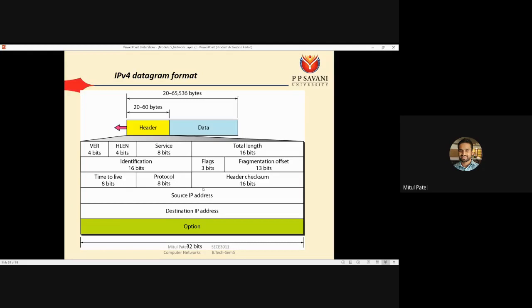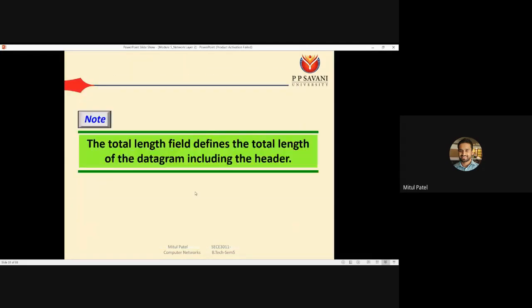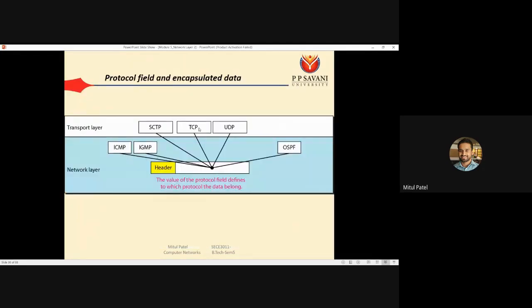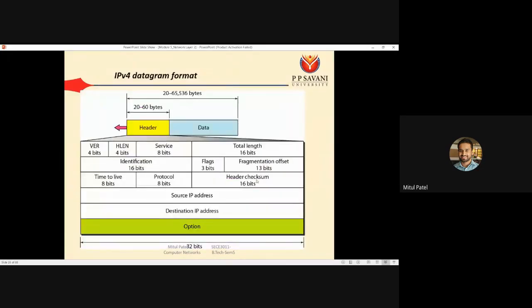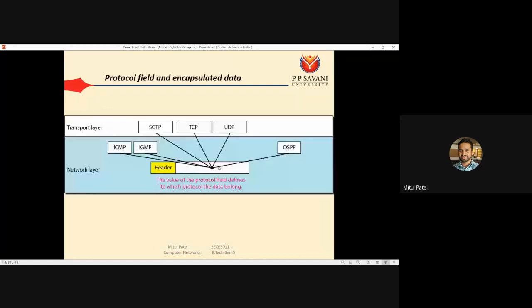Protocol: that means IP is a part of, let's say, HTTP, TCP, UDP; we can say that using this protocol field. Header checksum: if any one bit of your header has changed, so for that we need to calculate the checksum. Source IP and destination IP we have already seen, and we have various lengths of the option field. What all these fields indicate, we will see in the next lecture.